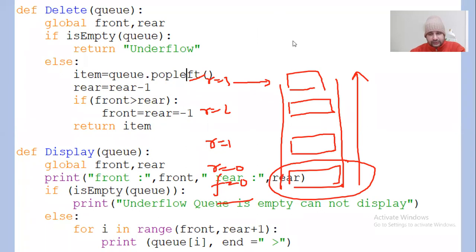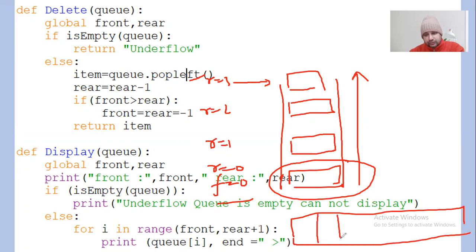And as you know, this is a logical representation, but actually the elements in the queue are stored this way. This is the queue: 0, 1, 2, 3, and 4. The first element was this, the second element was this, the third, the fourth, and you are appending like this.